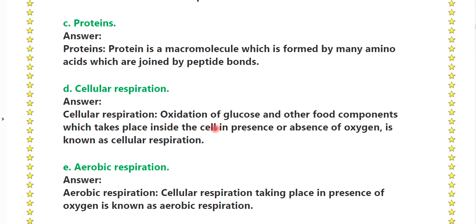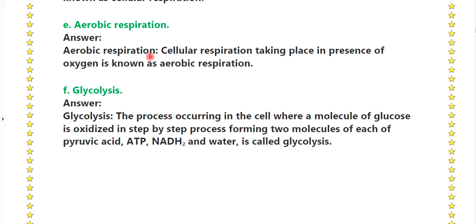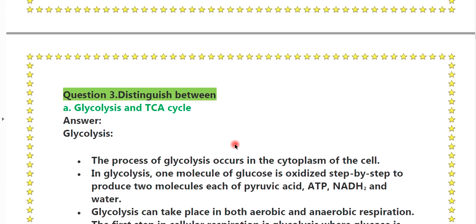Cellular respiration: oxidation of glucose and other food components which takes place inside the cell in presence or absence of oxygen is known as cellular respiration. Anaerobic respiration: cellular respiration which takes place in absence of oxygen is known as anaerobic respiration. Glycolysis: the process occurring in the cell where a molecule of glucose is oxidized step by step, forming two molecules of pyruvic acid, ATP, NADH2 and water, is called glycolysis.